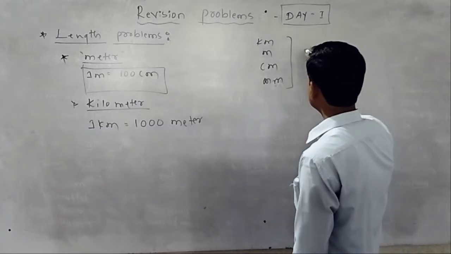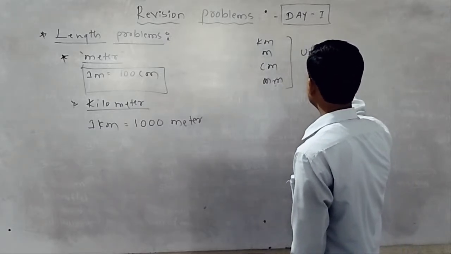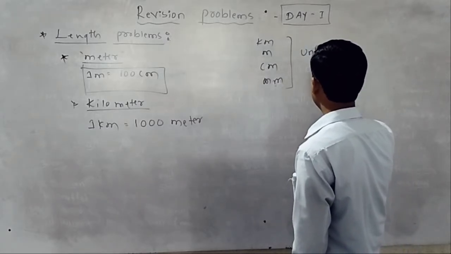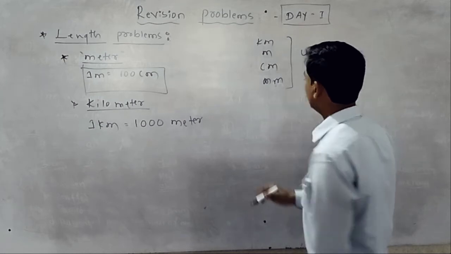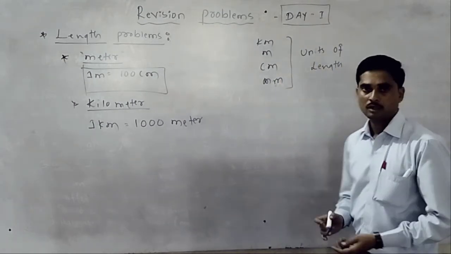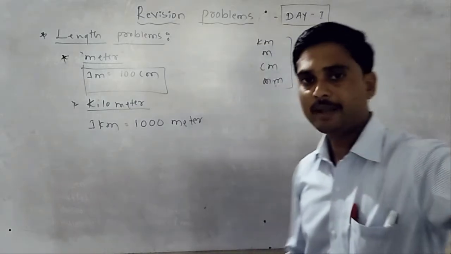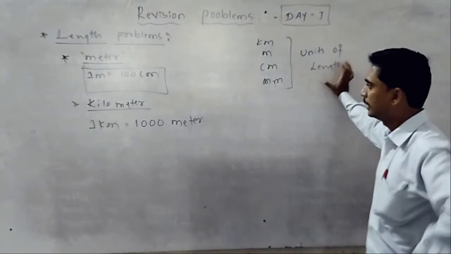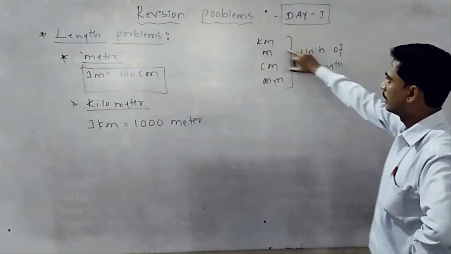These are the units of length. Remember that.